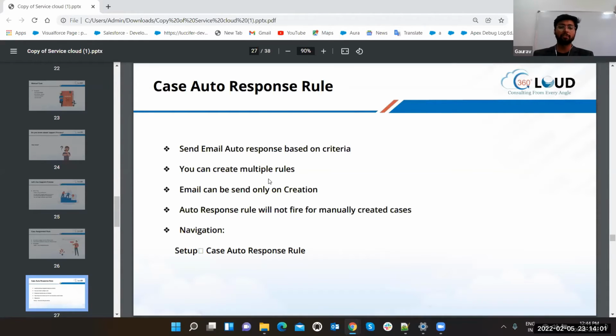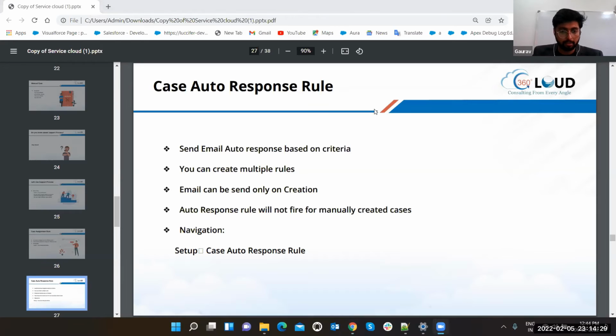So the user will be satisfied that they have seen the request. Similarly, like the example I gave you, in any registration site, if you register, they will show that we have registered you, from now we are looking into it, and we have submitted your case. They have a simple template, and they will send you a message or email. That's how case auto response rules work.